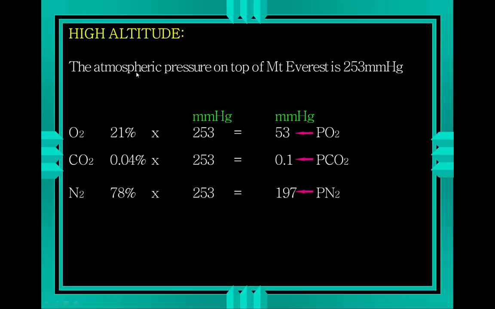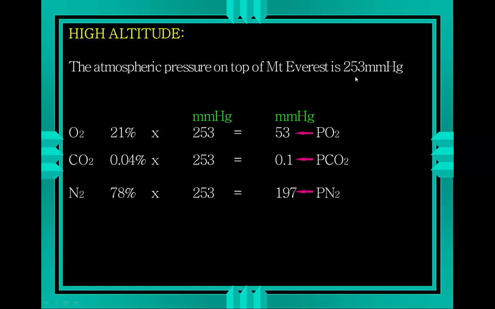So, for example, looking at the extreme, which is Mount Everest, we see that the total gas pressure of all the molecules in the atmosphere, instead of being 760 millimeters of mercury, which is what we learnt it was at sea level, because there are fewer molecules, the atmospheric pressure atop Mount Everest is 253 millimeters of mercury. Now, you don't have to remember these numbers, obviously, I'm just describing them as examples.